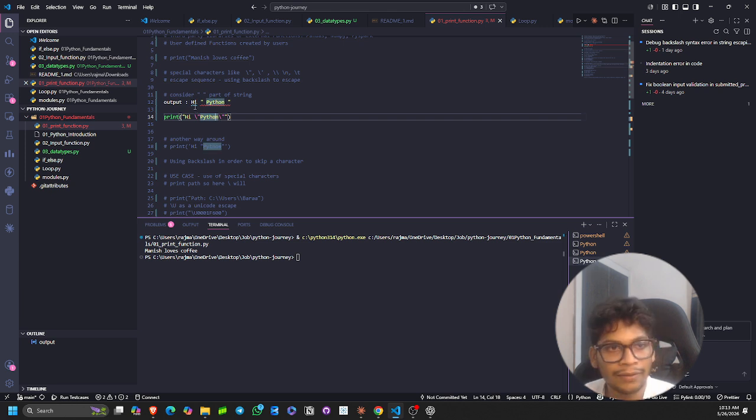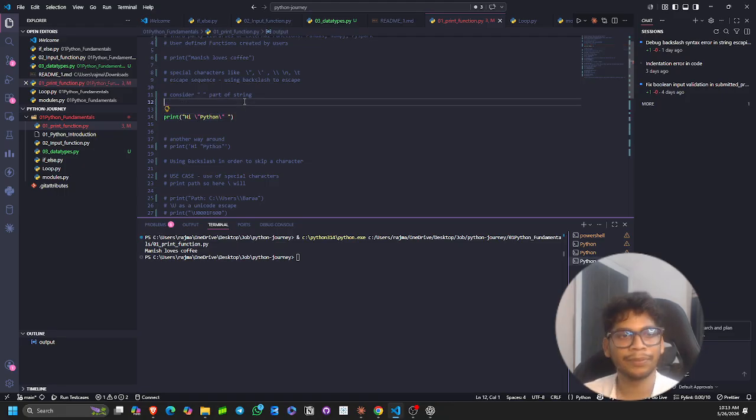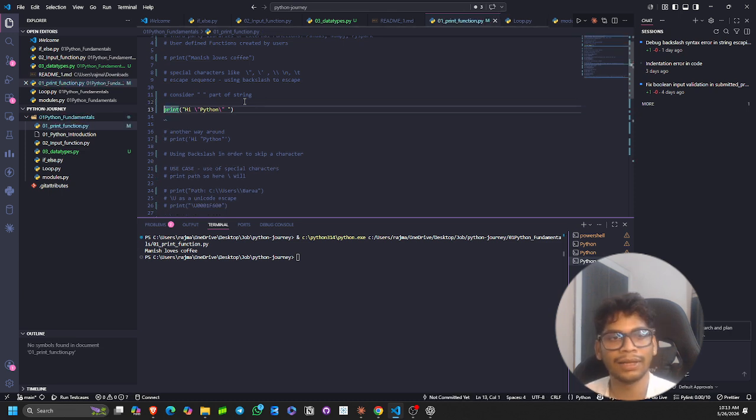You can see that I've written the same thing using double quotes, but I just introduced a backslash here and here. I want to tell Python please skip this character because I want to include it in the string. Here again a backslash is there, so I want to tell Python please skip this character and move on. So here Python will get the understanding.